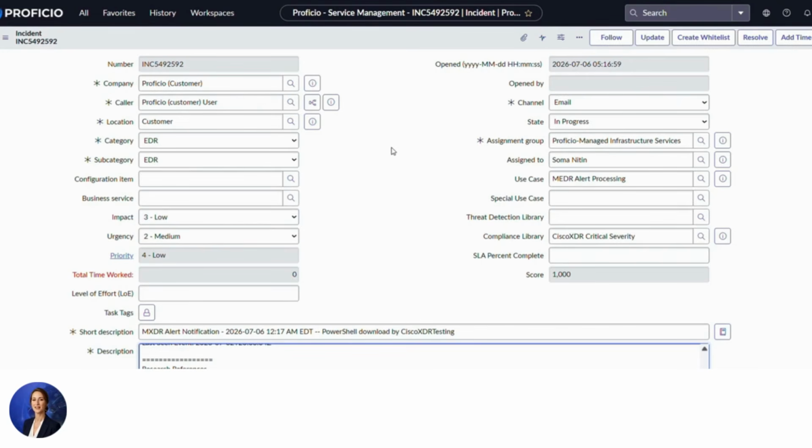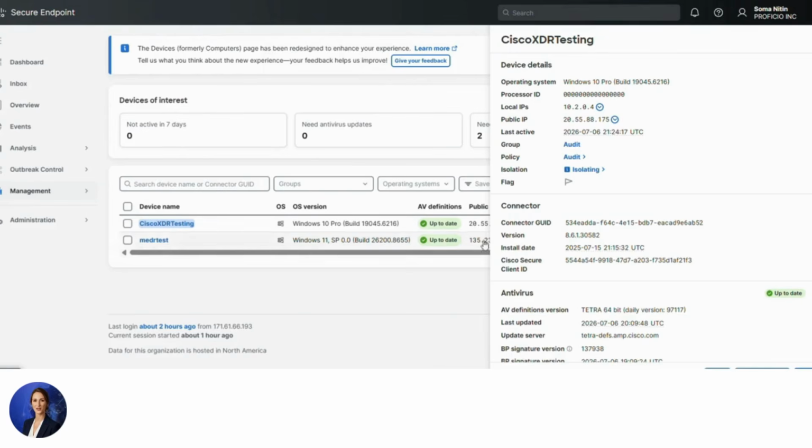Before performing any containment action, the workflow verifies whether the threat has already been mitigated. It checks the incident events to determine whether the malicious activity has already been blocked, whether the process execution has been prevented, or whether the network connection has already been terminated. If Cisco XDR has already mitigated the threat, no further containment actions are taken. However, if the activity remains active, the workflow automatically proceeds with containment.